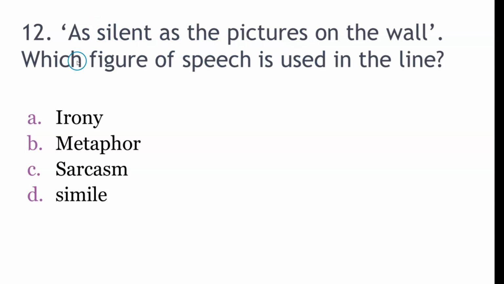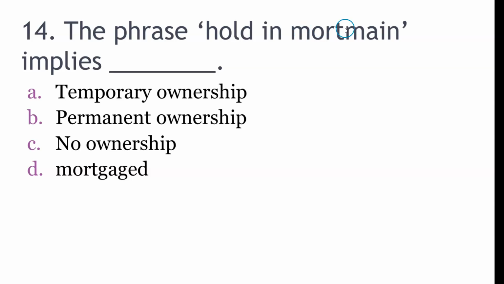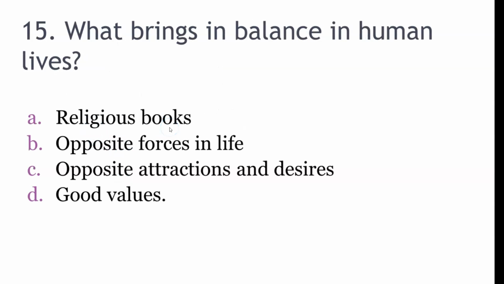As silent as the pictures on the wall, which figure of speech is used in the line? Irony, metaphor, sarcasm, simile. So it is simile. Who are referred to as the owners and occupants of the earlier dates? Ghosts, strangers, landlords, ancestors. So the answer is ghosts. The phrase hold in mortmain implies temporary ownership, permanent ownership, no ownership, mortgaged. So the correct answer is permanent ownership.